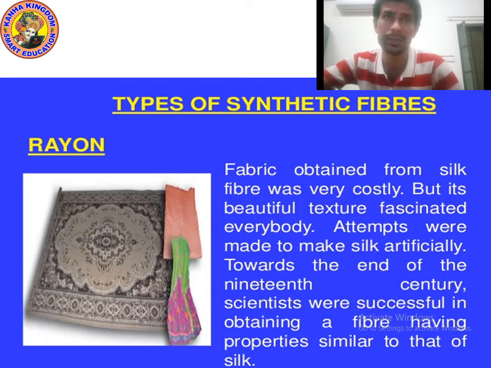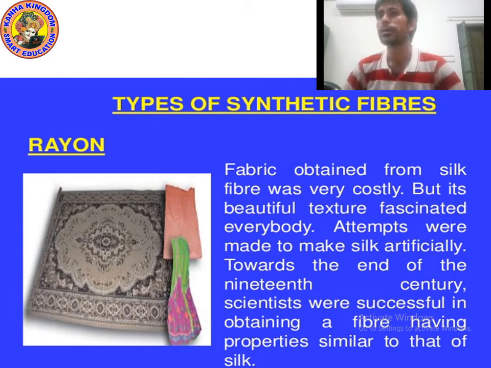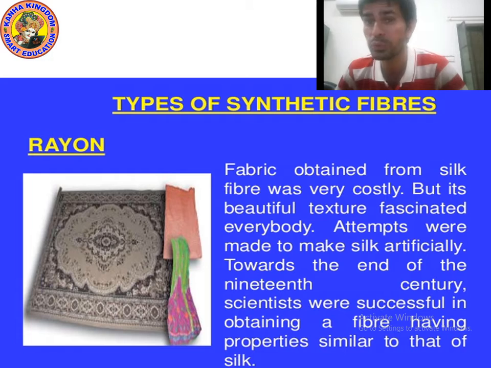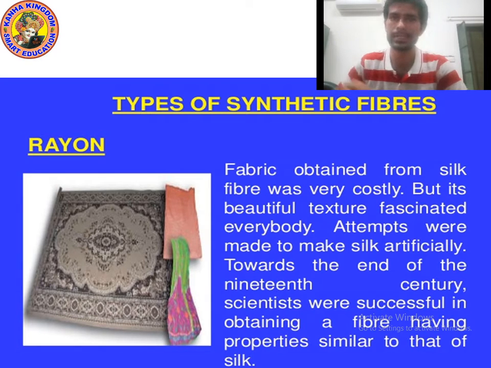This fiber has properties similar to natural silk. I hope you understood. Please write down. I am giving you 10 seconds.